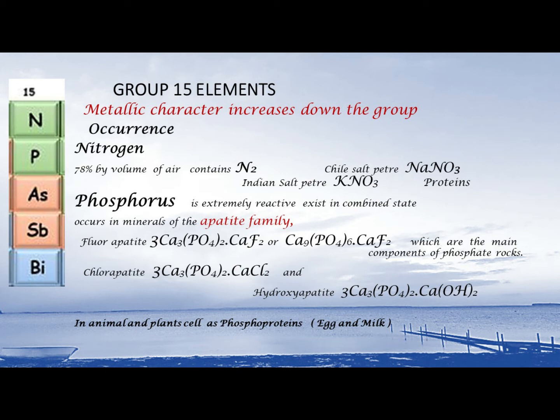In the earth's crust, it exists as sodium nitrate, which is also known as Chile saltpeter, or in the form of potassium nitrate, which is also known as Indian saltpeter. So, what is Chile saltpeter? It is sodium nitrate. And what is Indian saltpeter? It is potassium nitrate. Also, nitrogen exists in plants and animals as proteins and in their genetic materials.